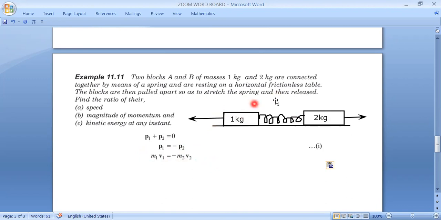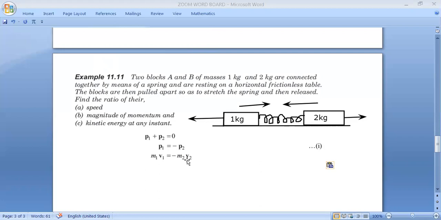So what does it mean? It means if it comes this way, it will go this way. After releasing, if one comes this way, the other will go that way. Their momentum is opposite. That is why this negative term is coming. Nothing else. Okay, guys, just solve it.